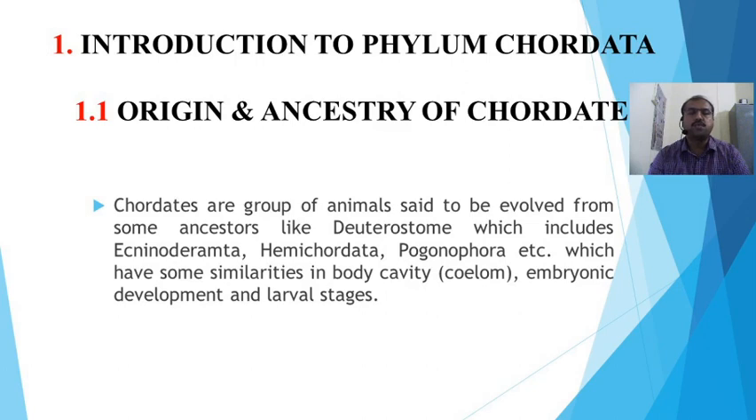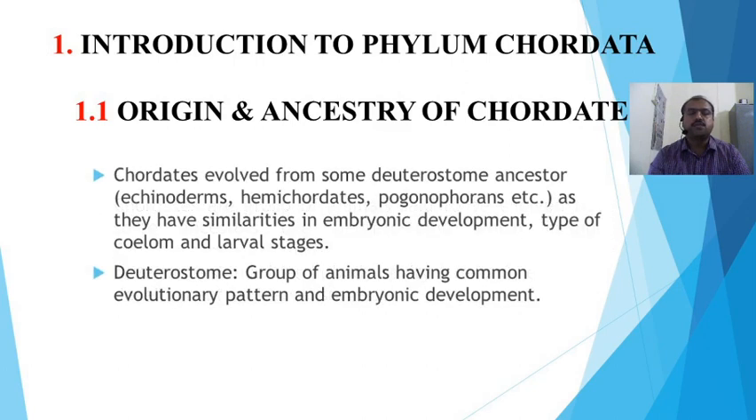What is about the deuterostomes? These deuterostomes are the group of animals having a common evolutionary pattern and similarities in embryonic development, which includes these echinoderms, hemichordata and these pogonophores.